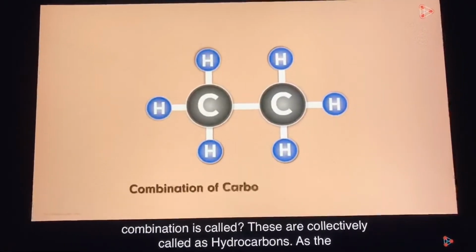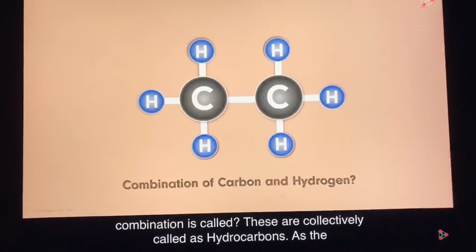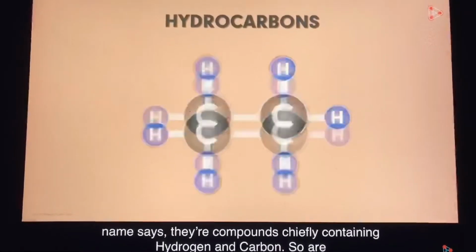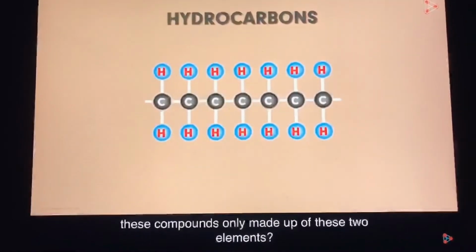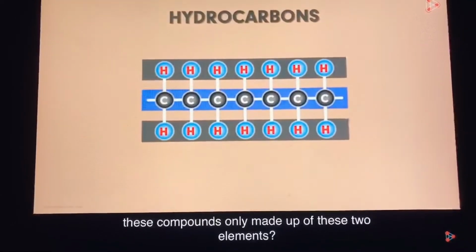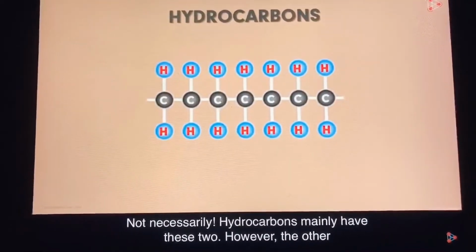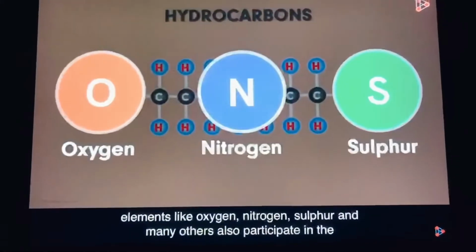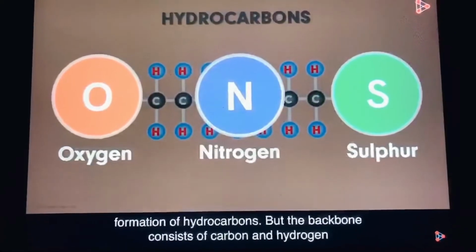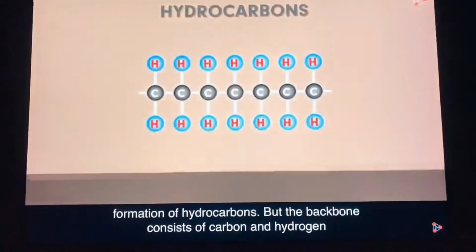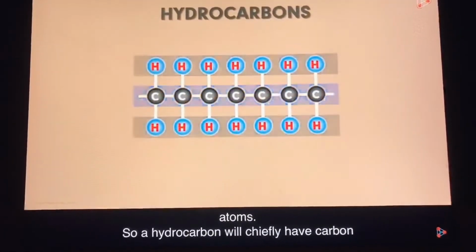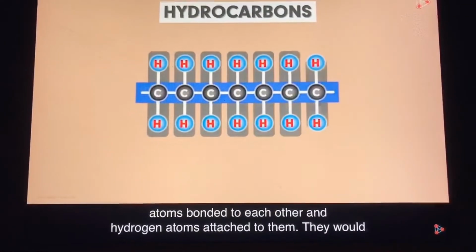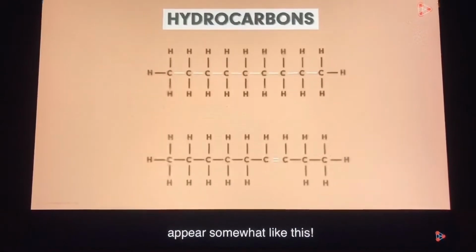Any idea what the combination is called? These are collectively called hydrocarbons. As the name says, they are compounds chiefly containing hydrogen and carbon. Are these compounds only made up of these two elements? Not necessarily. Other elements like oxygen, nitrogen, sulfur, and many others also participate in the formation of hydrocarbons. But the backbone consists of carbon and hydrogen atoms. So a hydrocarbon will chiefly have carbon atoms bonded to each other and hydrogen atoms attached to them. They would appear somewhat like this.